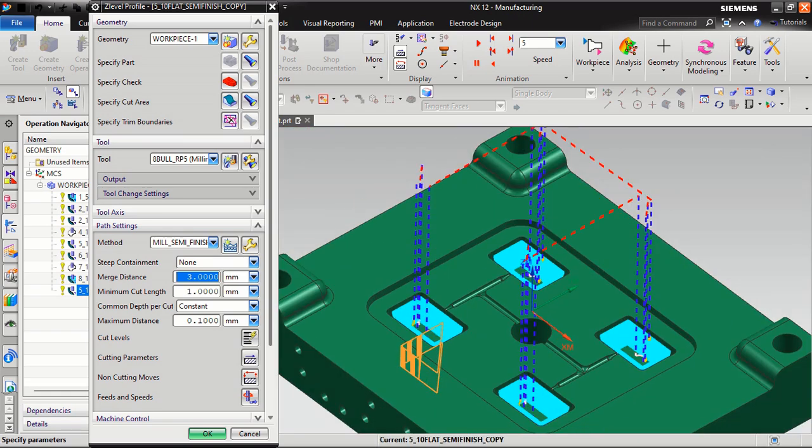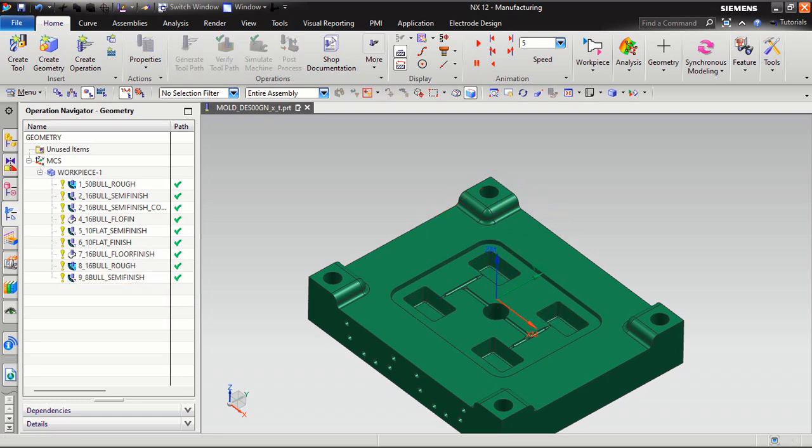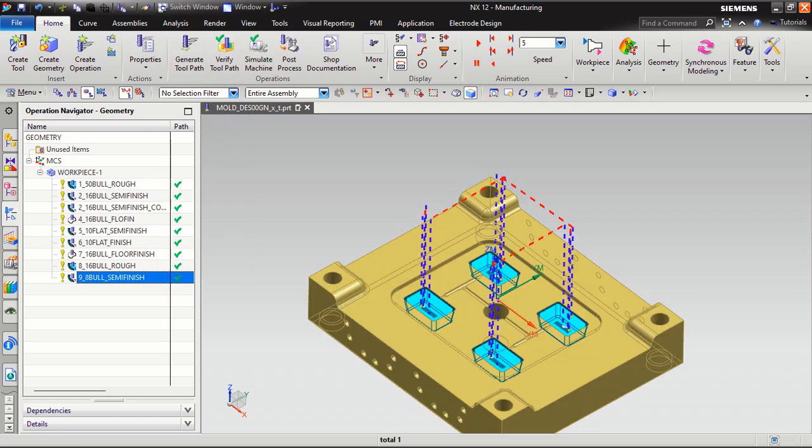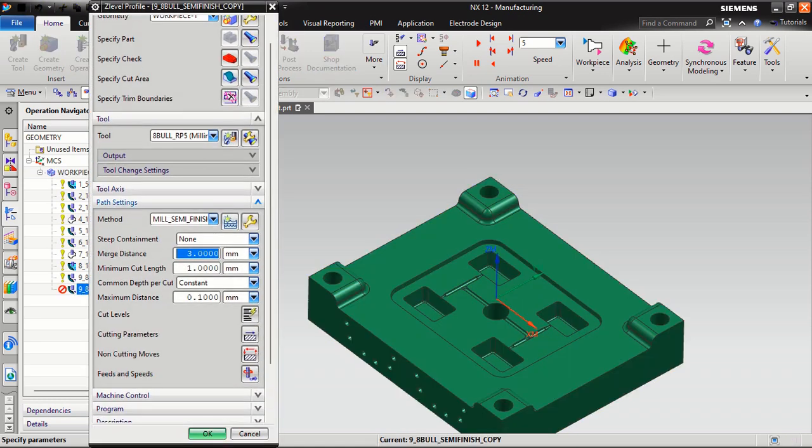Now I will generate the finishing program. Just rename it 9, 8 bull semi finish. This is my semi finishing program. I will copy, paste inside. I want a finishing program.